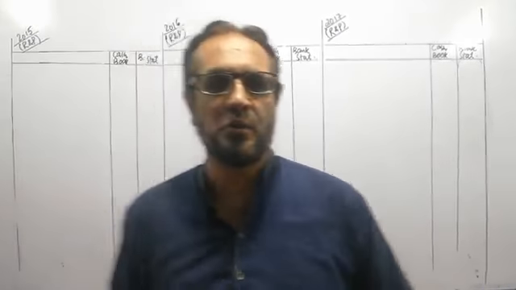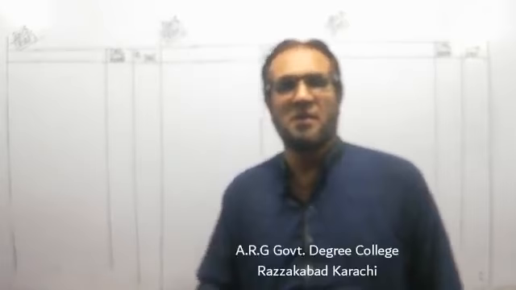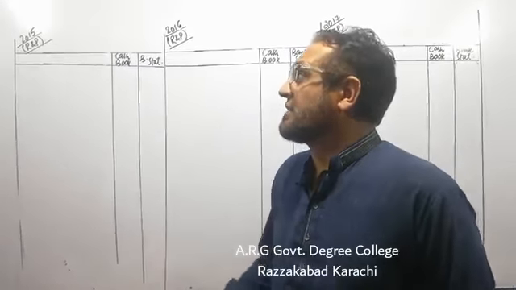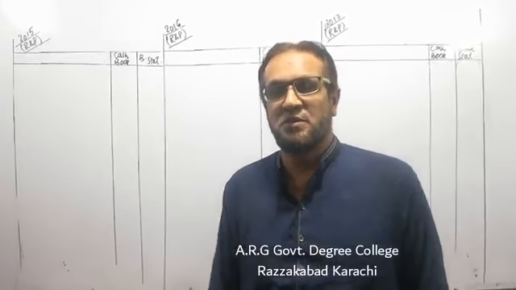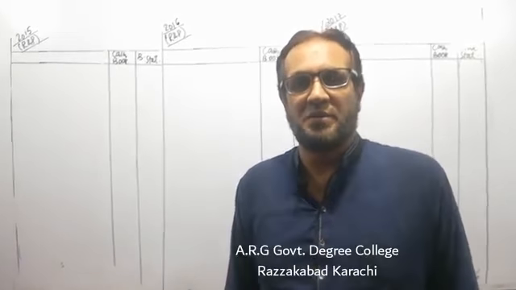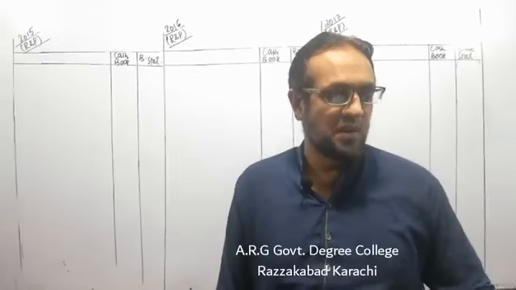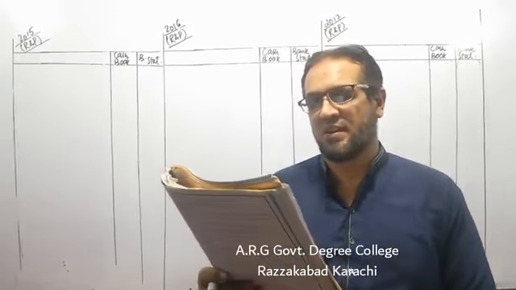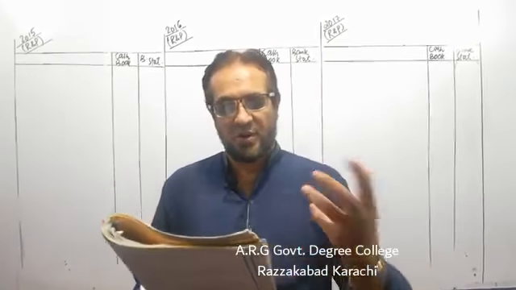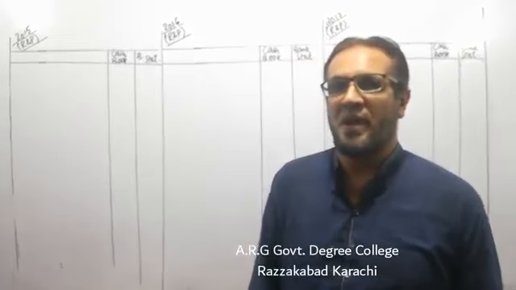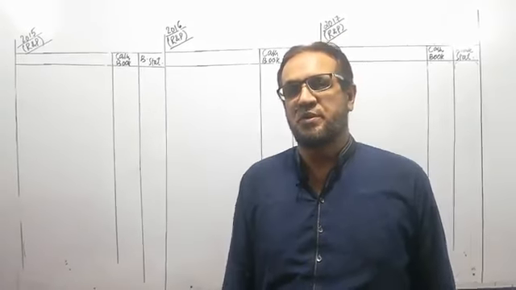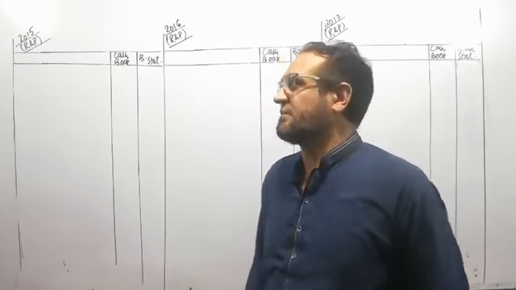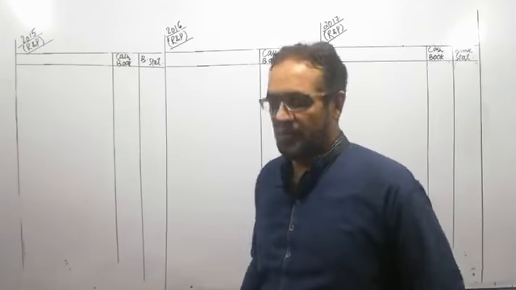I have decided to solve at least 5 years of questions in this session. 5 years means from 2015 to 2019 I will try to solve these questions. So let us start with the question of 2015. This question appeared in the Karachi board examination in 2015. I hope that you will have past papers with you at your homes, and this will save my time for writing the question on the board.